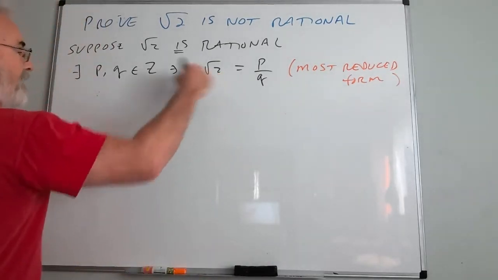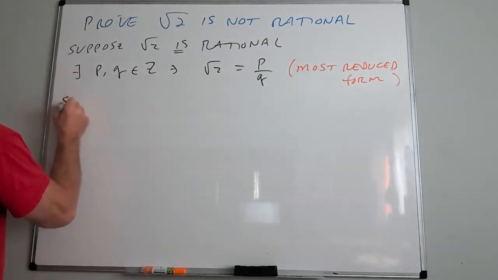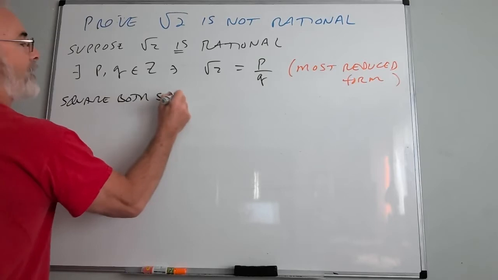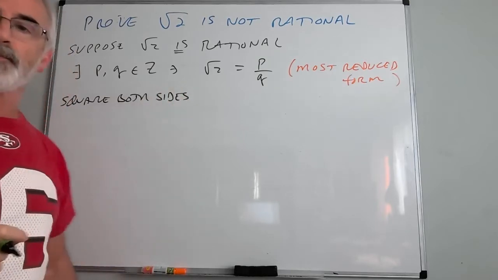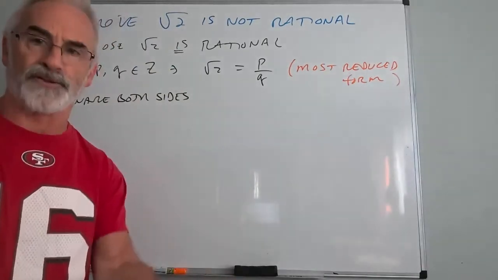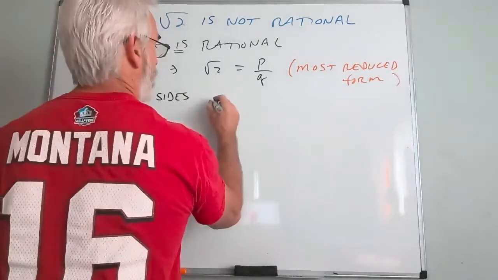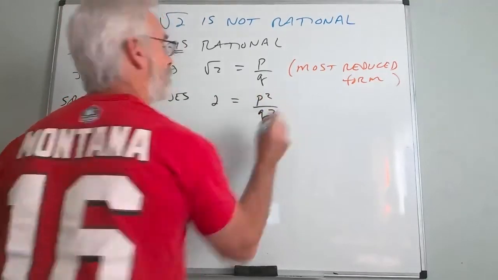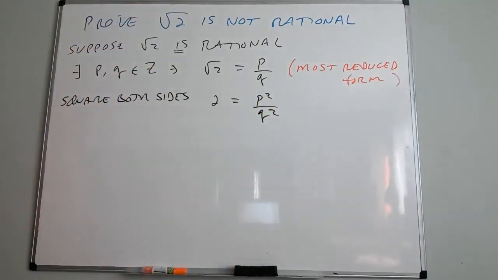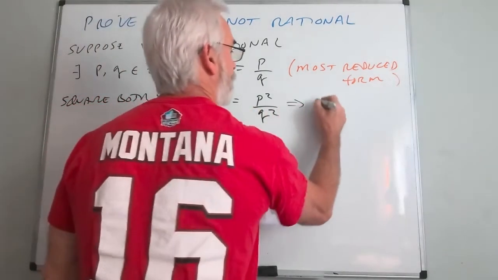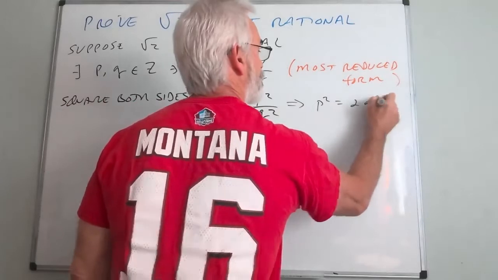All right, great. Now let's just start playing around with this. If I square both sides, I know that if two things are equal and I square both sides, the results are equal. That's an algebraic property. I don't have to prove that. You don't have to prove algebra. So that means that 2 would equal p squared over q squared. If I multiply both sides by q squared, then this would imply that p squared equals 2q squared.